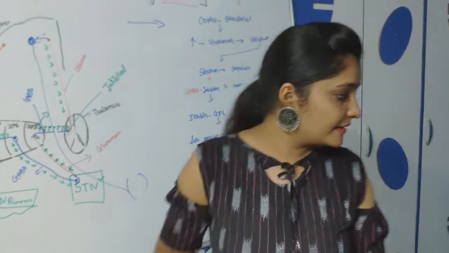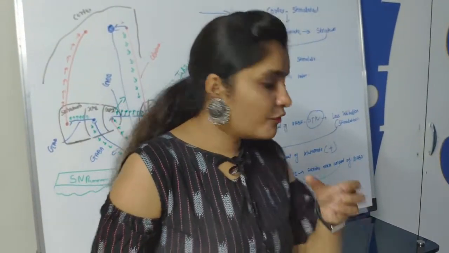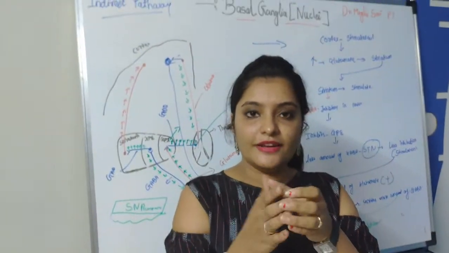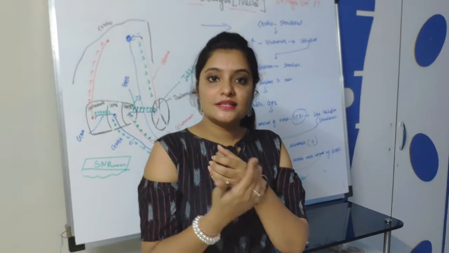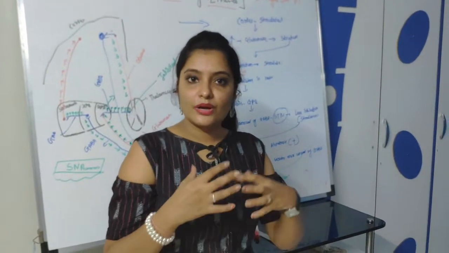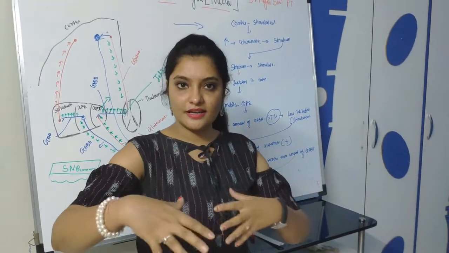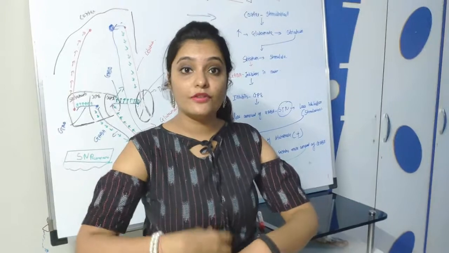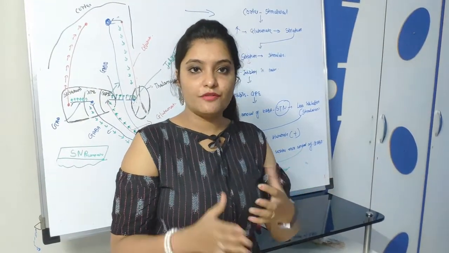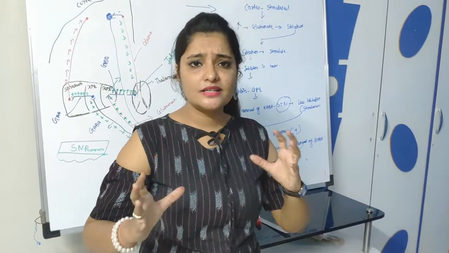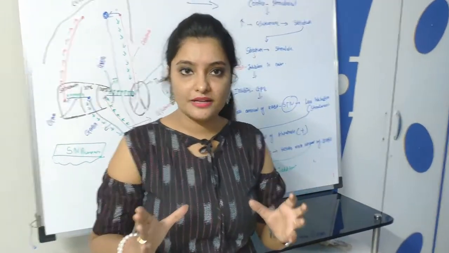Okay, just like that, whenever you want to hold any object, the flexor muscles are working and the extensor muscles are relaxed. Fine. Why? Because of this circuit. The direct circuit is responsible for the excitatory function and the indirect is responsible for the inhibition, and both the circuits are working simultaneously.